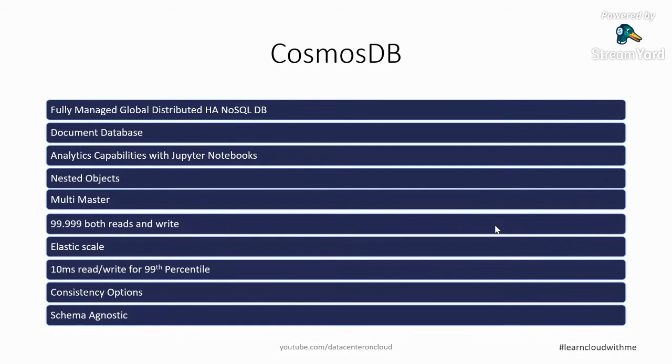And there are some consistency options which we need to be aware of. There are 5 consistency options Microsoft is giving in their database. So we need to know what strong consistency and eventual consistency are, and the other 3, which will depend on how our reads will happen, how our flexibility, agility and scale will work. So the consistency option is an important part in such databases.